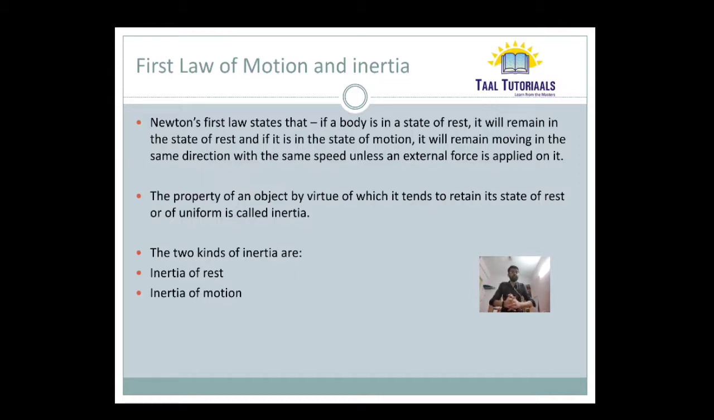The property of an object by virtue of which it tends to retain its state of rest or uniform motion is known as inertia. So basically there are two types of inertia: inertia of rest and inertia of motion. We will be discussing some examples in the next PPT.